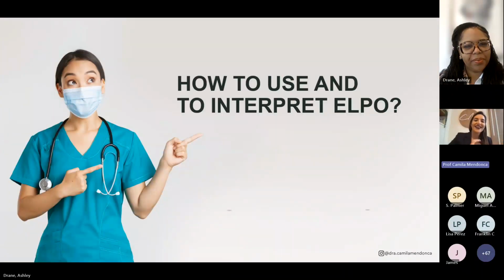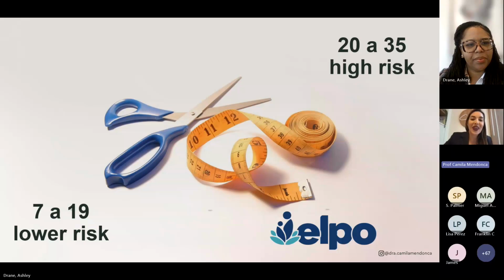In this context, you are asking how to use ELPO and how to interpret ELPO. To use ELPO, it's quick and easy. We need to choose one sub-item of each item, and the duration of surgery should be estimated. We need to verify the possibility of implementing special care in patients with a score above 19. And if the positioning during surgery changes, we need to reapply the ELPO scale.